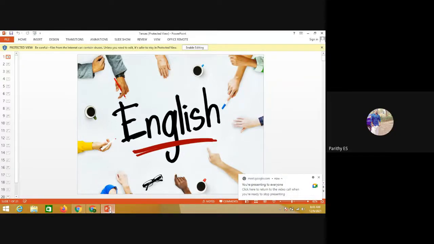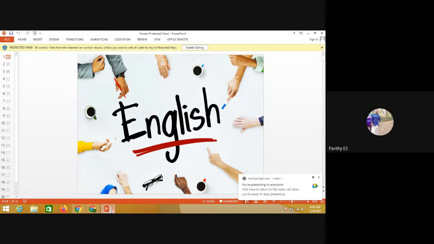Welcome to this all-English session about the tenses. In this class, we are going to see the 12 types of tenses, what forms we have to use, and how we have to use the examples in each and every one.